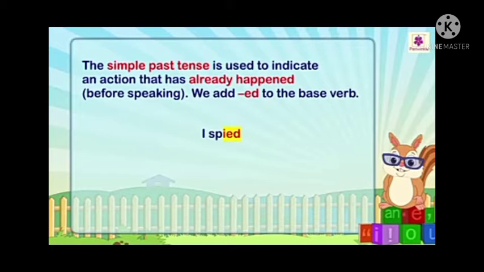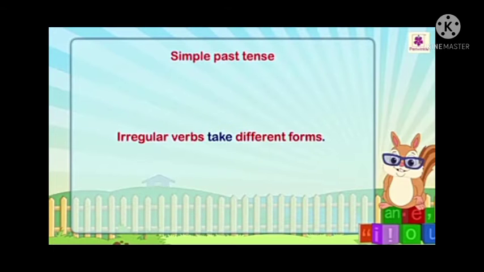Now the simple past tense is used to indicate an action that has already happened. We add ed to the base verb, like I spied. Now in simple past tense, irregular verbs take different forms.